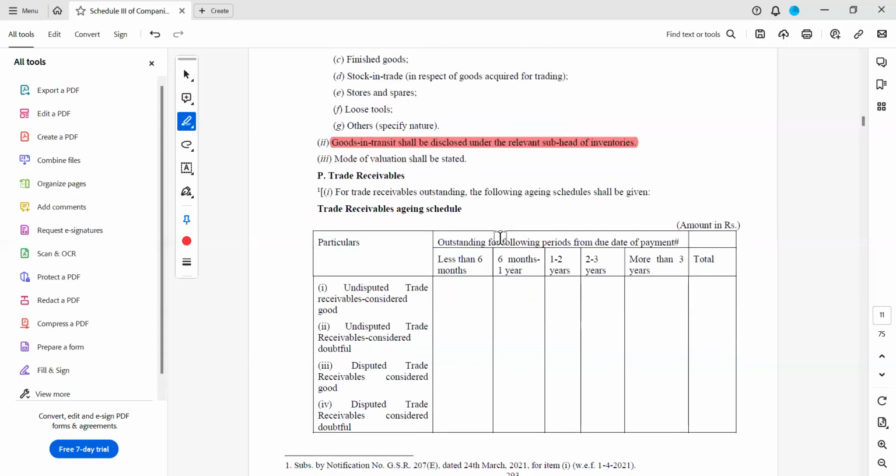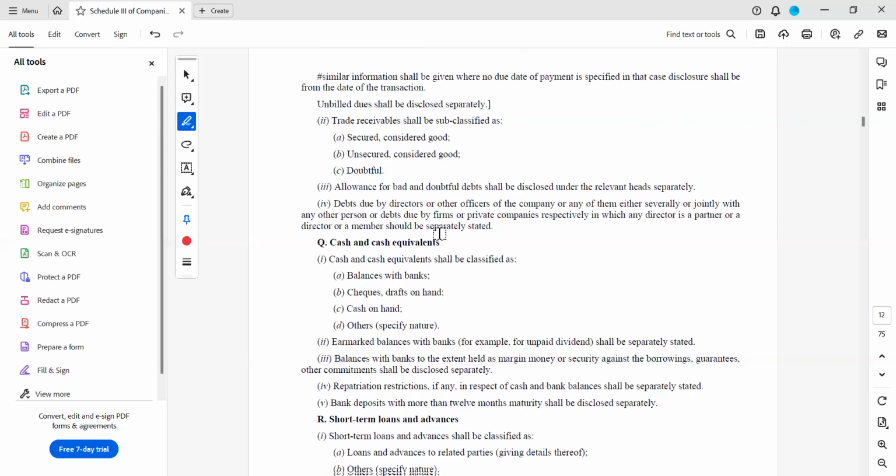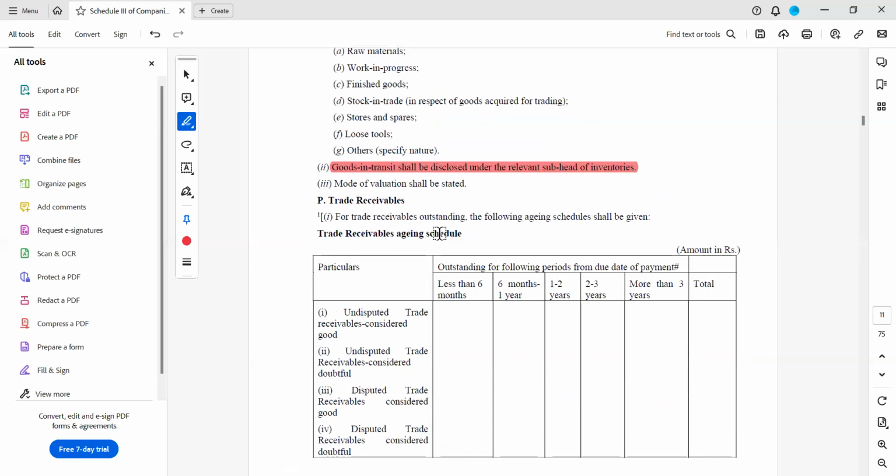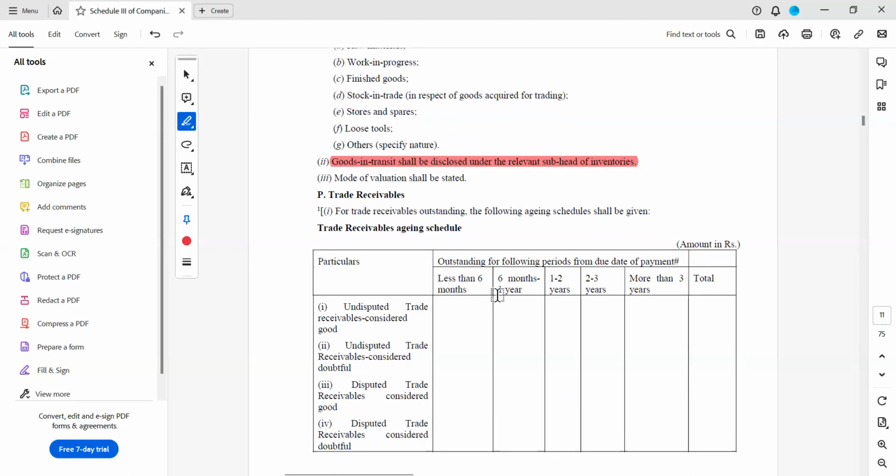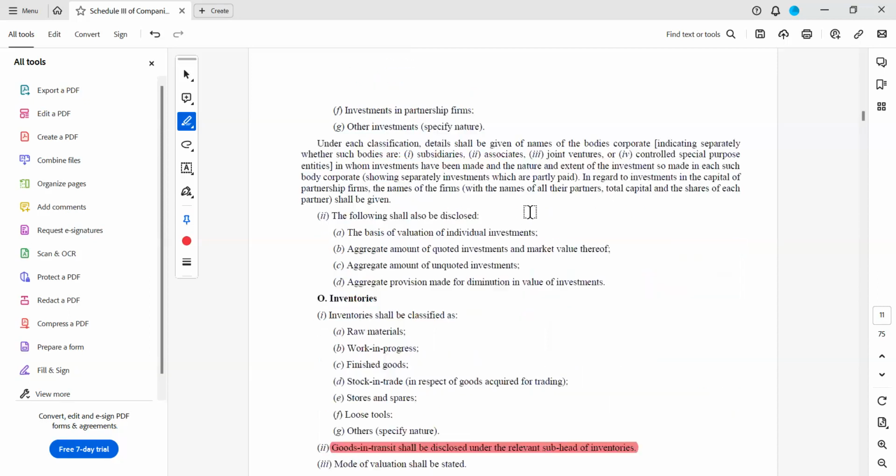Now, for trade receivables, the same aging is there which we have discussed under long-term trade receivables. The same bucket size is given here, less than 6 months. If you see one differentiation, the aging of trade receivables is different from the aging of trade payables. Here it is less than 6 months, meaning 0 to 6, 6 to 1.